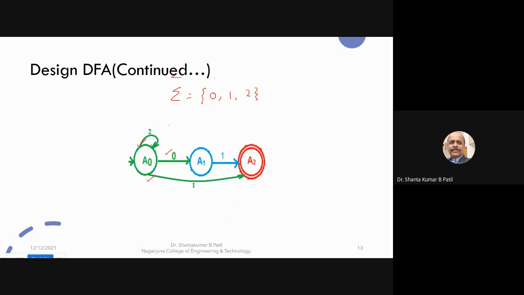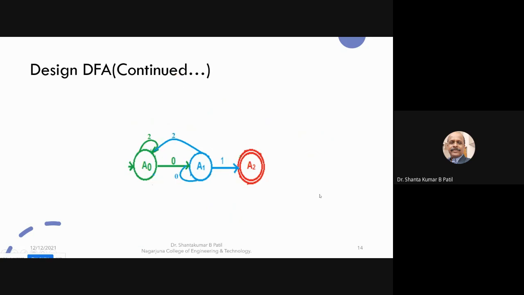Next, from the intermediate state, two more outgoing transitions. One is already there on the symbol 1. Two more outgoing transitions: one on 0 and the second one on 2. I know that this is the state which accepts the zeros, and this is the state which accepts the 2. Therefore, I know the initiation point for 0 and 1 and the termination point for 0 and 2. So next, see, you can find.